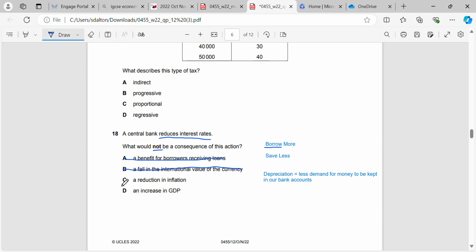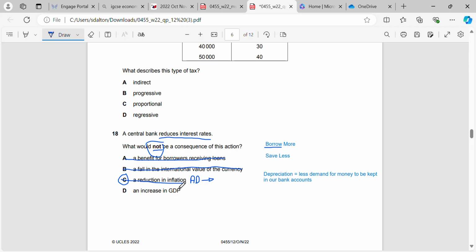Would it result in a reduction in inflation? No. It would result in an increase in inflation because it's an expansionary monetary policy, so AD would move to the right. But what it would do, or not a consequence, oh sorry, I read the question wrong. Apologies. It would result in an increase in AD, not a consequence is the question. So C is the correct answer.